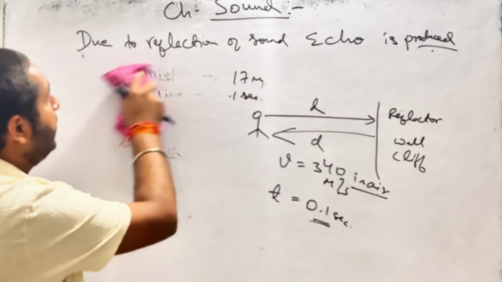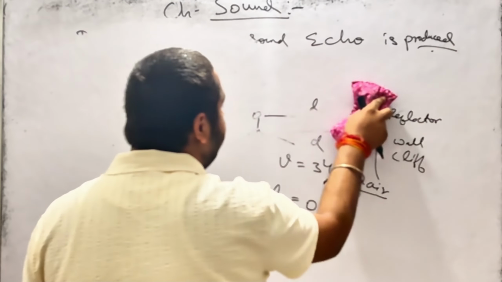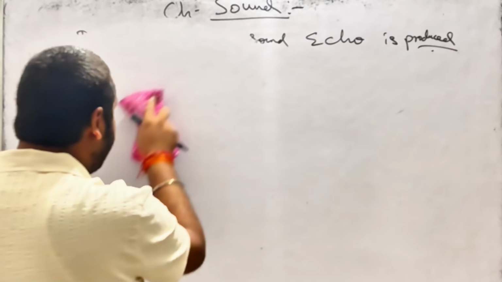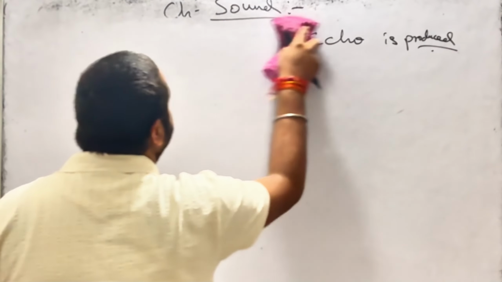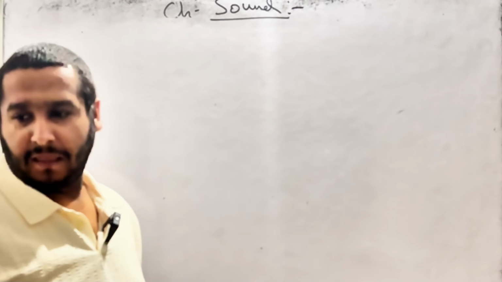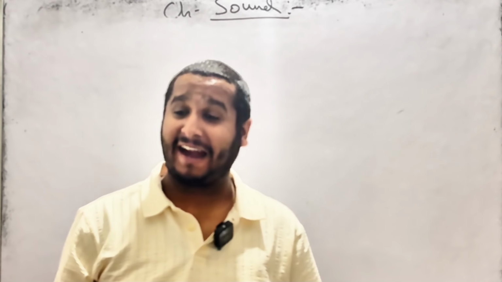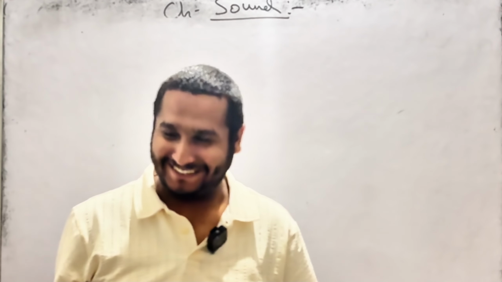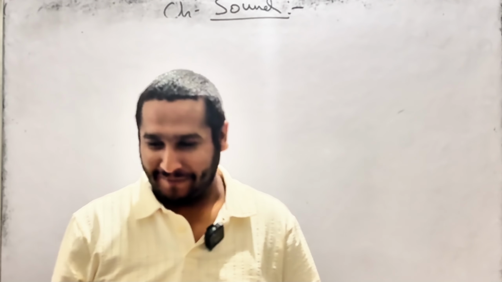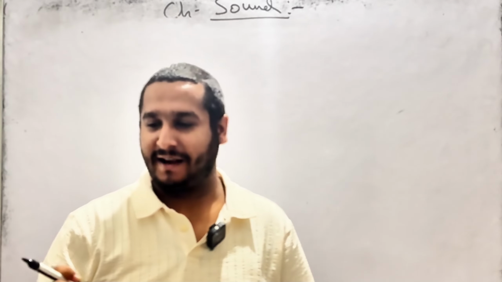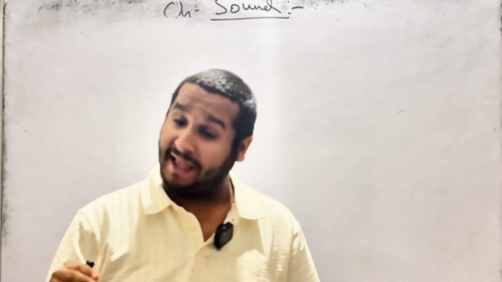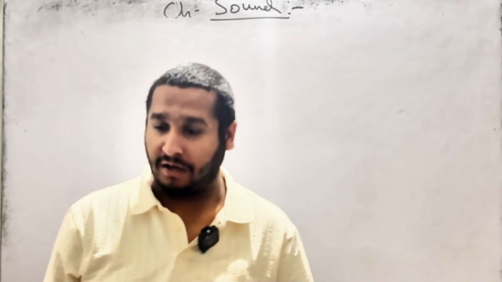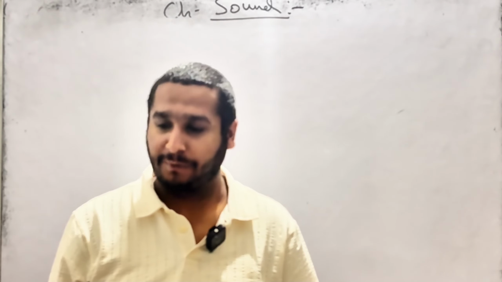Echo can be used in many ways. The first thing is bats. You know bats? Bats are called nocturnal animals. Do you know what nocturnal means? Nocturnal animals are those which are active during the night. Like nowadays, many children are active during the night, so they are becoming nocturnal. So during the night, bats get active, and they produce a high frequency of 20 kilohertz, ultrasonic frequency. They produce ultrasound.